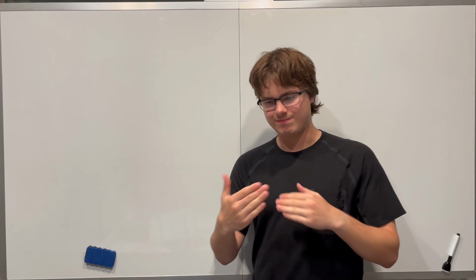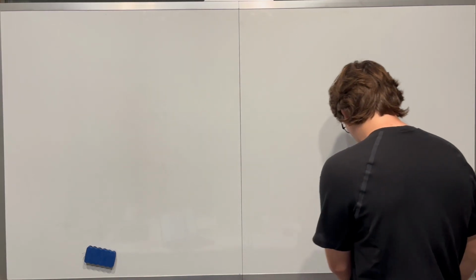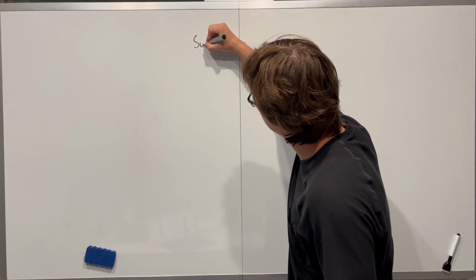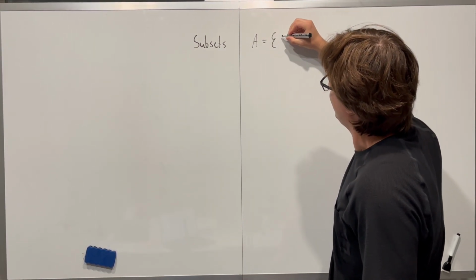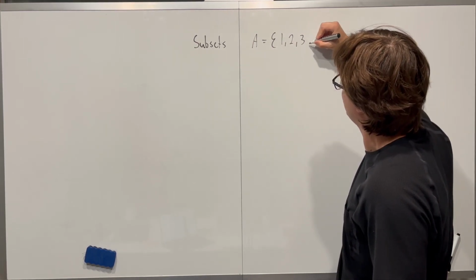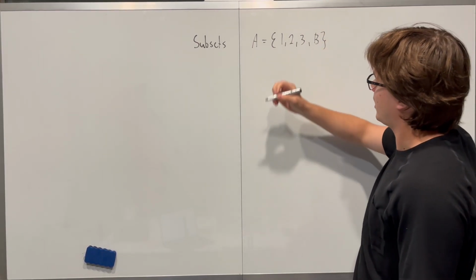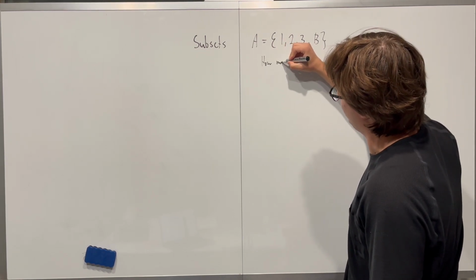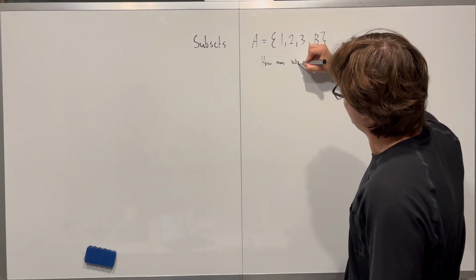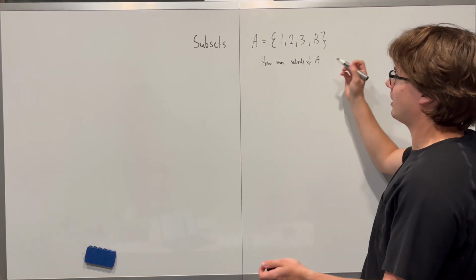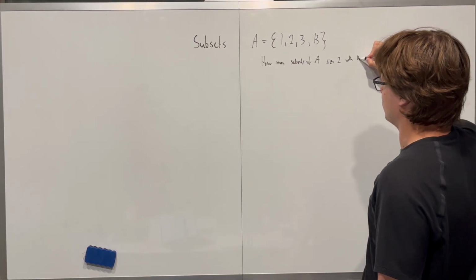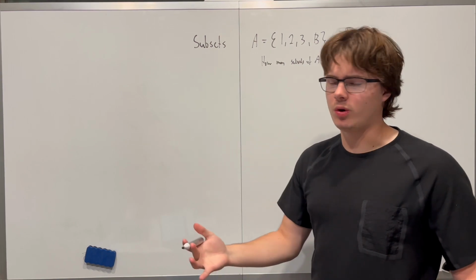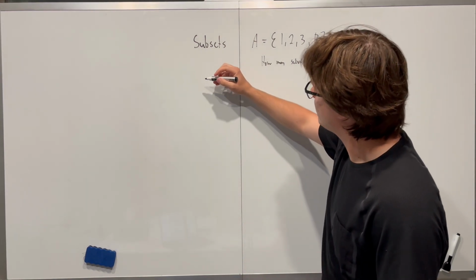Instead, I'm gonna break it down into segments, and then at the end, maybe I'll start merging or flipping between them. So first, I'm probably just going to do a bunch of counting problems to do with subsets. So if I give you a set A that has 1, 2, 3, and B, and then I ask you, okay, how many subsets of A are there that have size 2 with B, right? And then after doing maybe 10, 20, however many I feel comfortable doing, I'll then maybe move on to